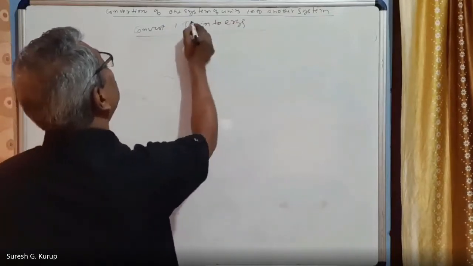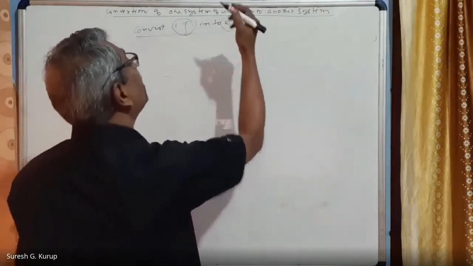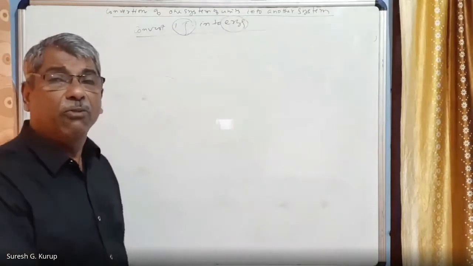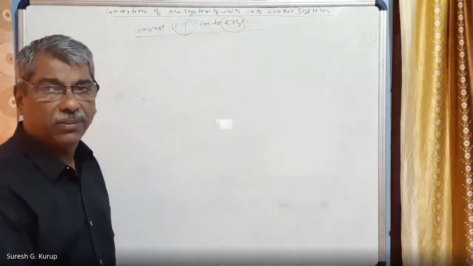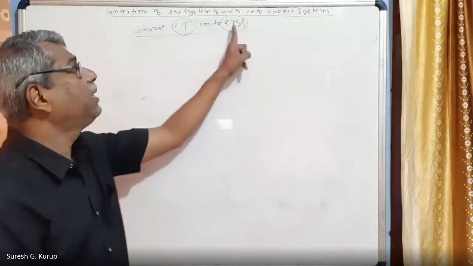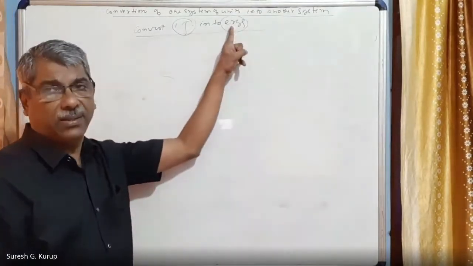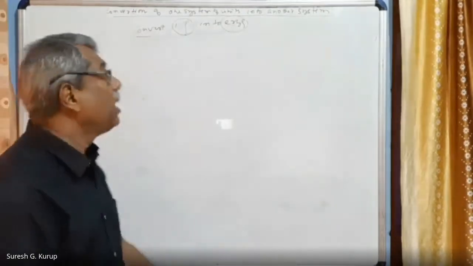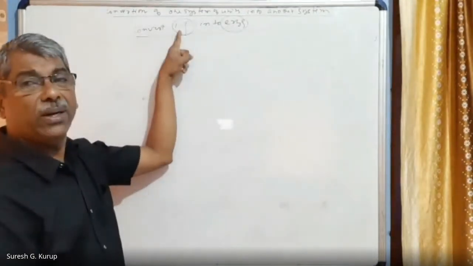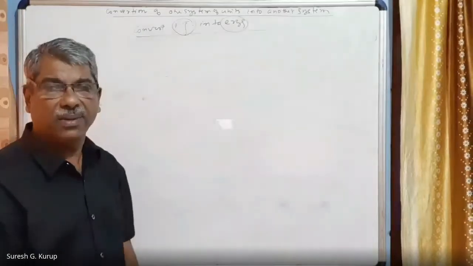Joule and erg. Joule is the unit of work done, or we can also speak of joule as the unit of energy, right? And erg is the unit of work done in the CGS system, and joule is the unit of work done in the SI system, right?